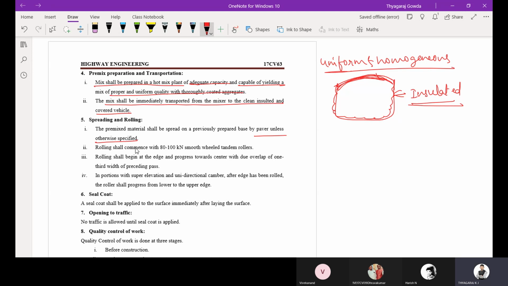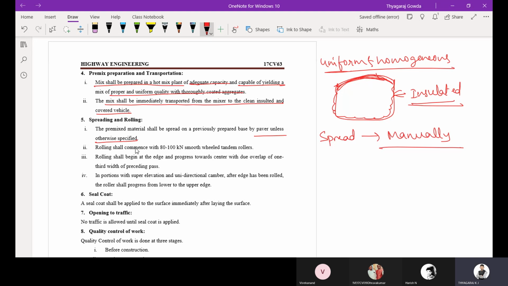If the contractor or the engineer specifies utilization of the paver, then only you are going to use it. Otherwise spreading should be done manually. So you are going to spread the OGPC manually, lay it and compact it.